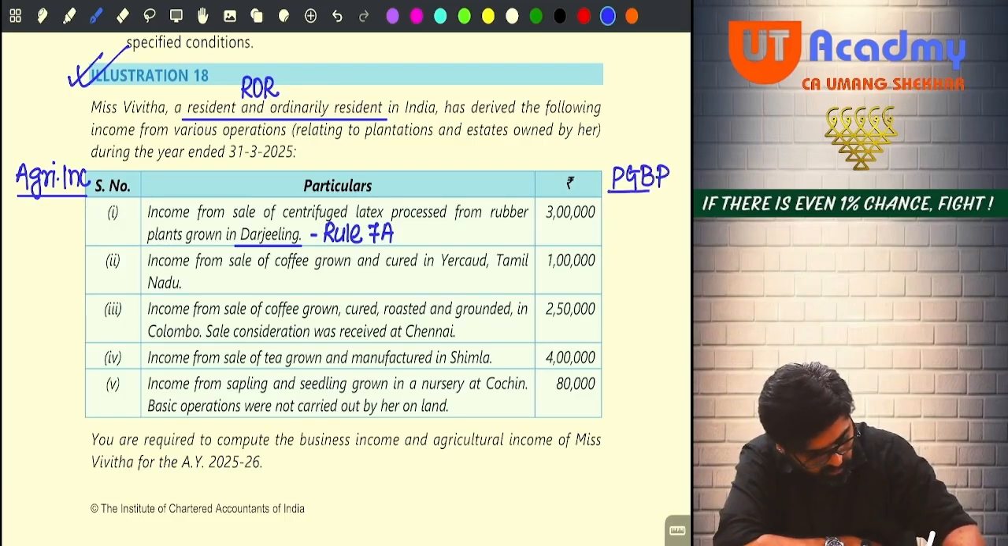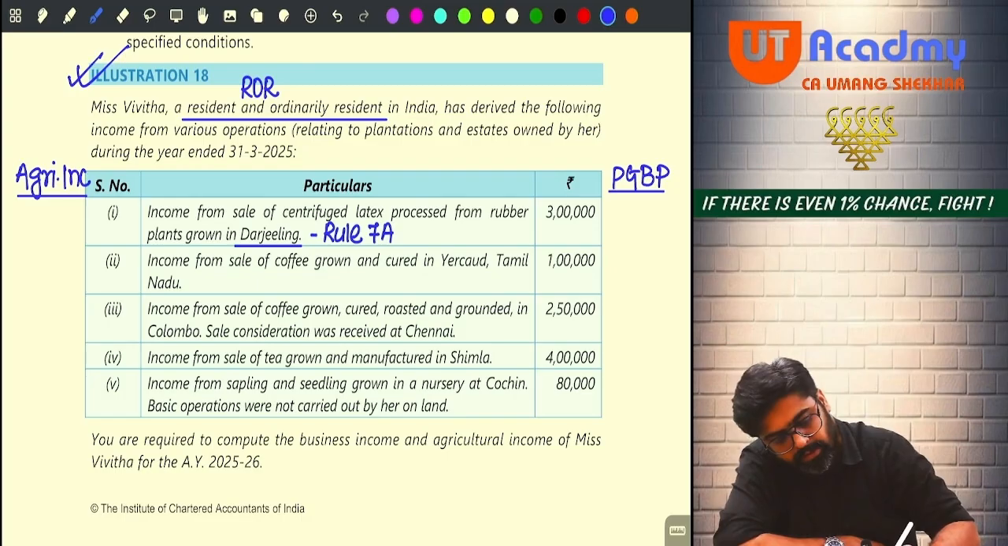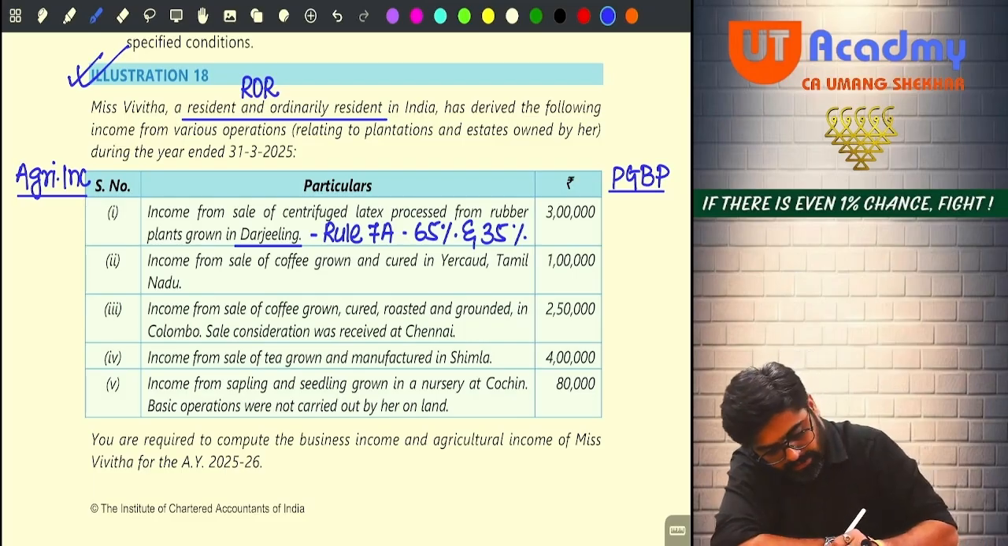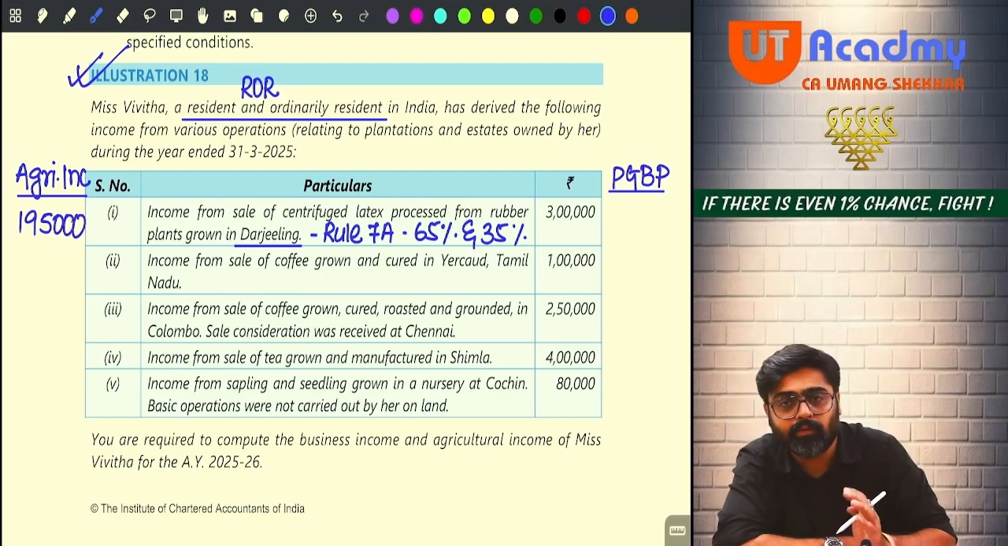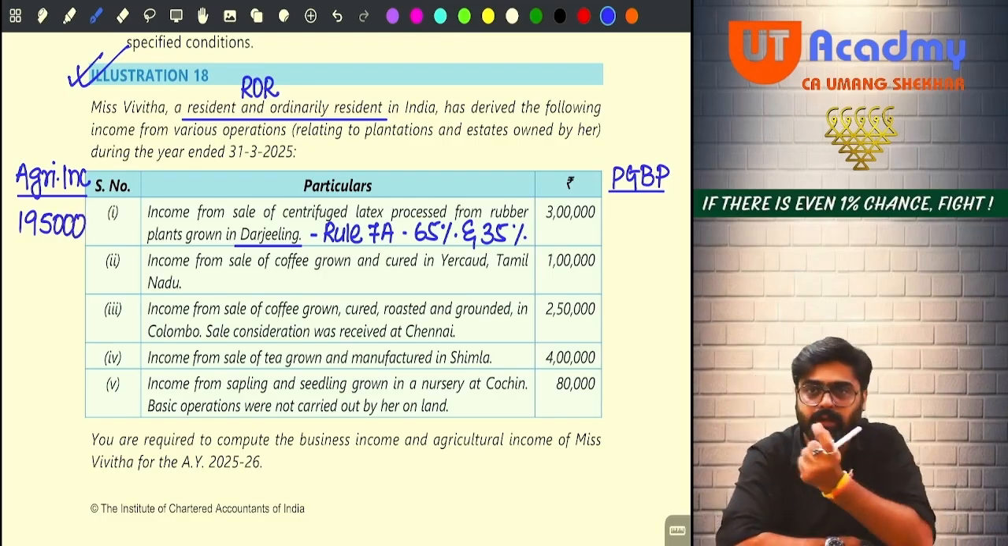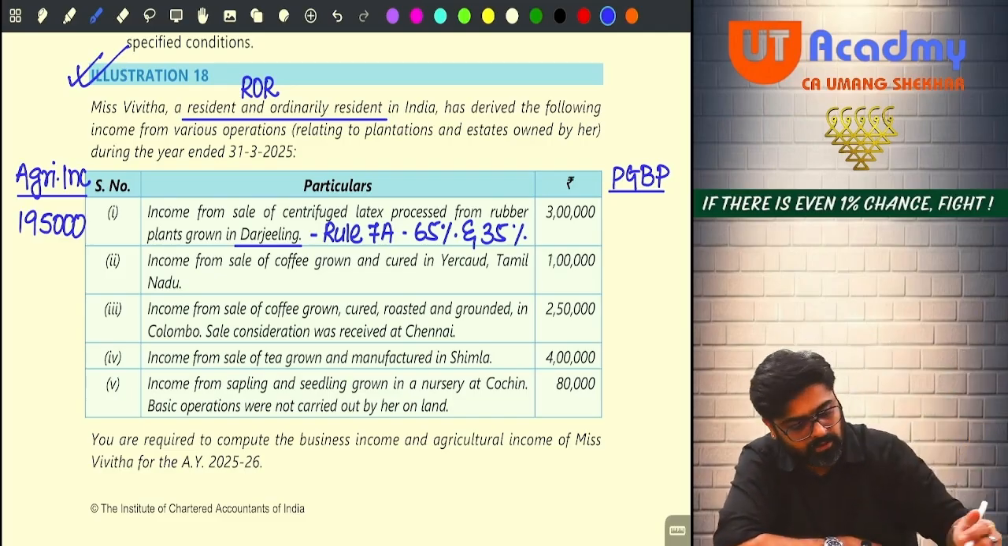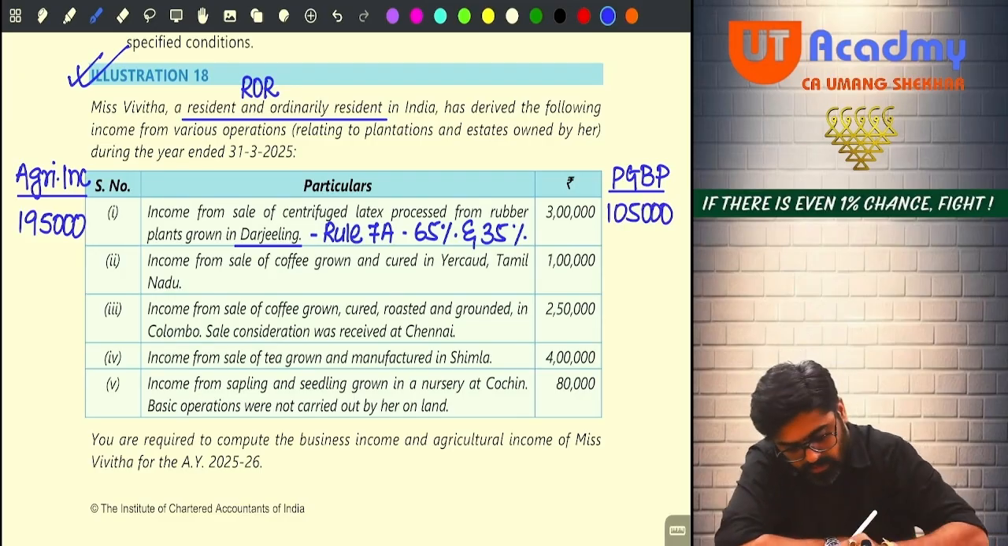Okay. Now Rule 7A says that I have to do how much? 65% and 35%. 65% will be agriculture income and 35% will be PGBP. So 3 lakh into 65% will give me 1,95,000. That will be my agriculture income. Be careful, huh? If you are writing 65%, that is agriculture income, write it this side. And 35% PGBP income, write it that side. So the balance will be 1,05,000. Done. The first income is done.